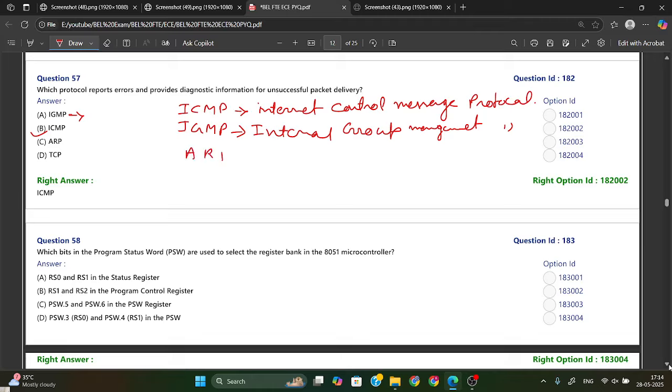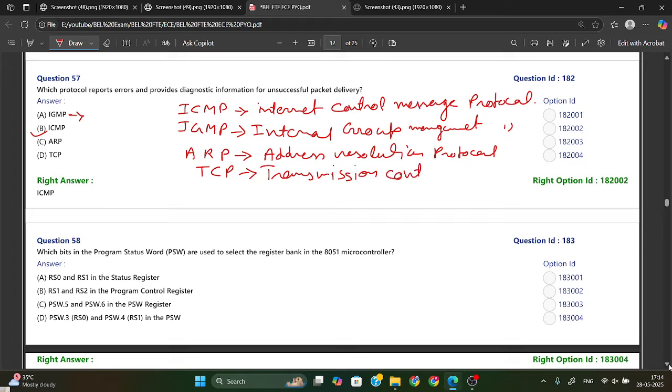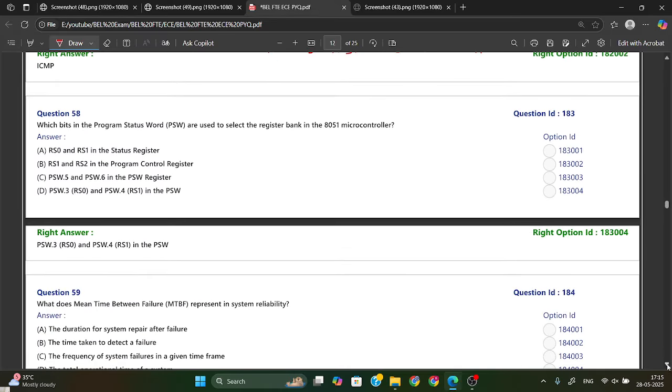ARP, we have just discussed in the question, is Address Resolution Protocol. Then we have TCP. TCP is Transmission Control Protocol. Just remember these abbreviations also, because they are important, and sometimes they will ask abbreviations in the exam.